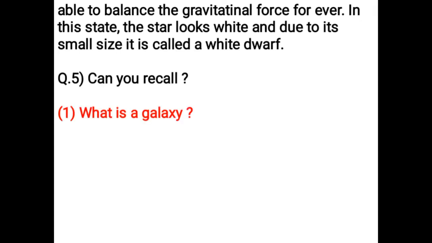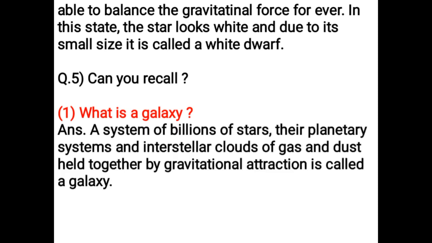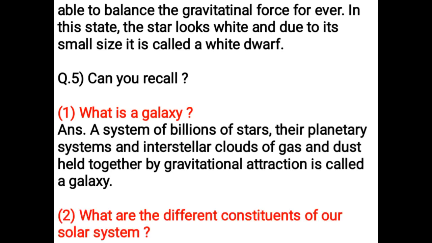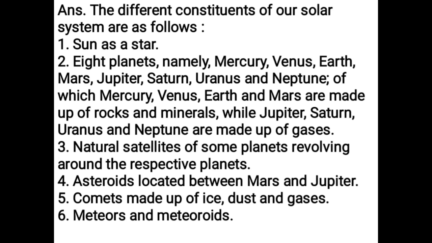Can you recall what is a galaxy? A system of billions of stars, their planetary systems and interstellar clouds of gas and dust held together by gravitational attraction is called a galaxy. What are the different constituents of our solar system? The different constituents of our solar system are as follows.